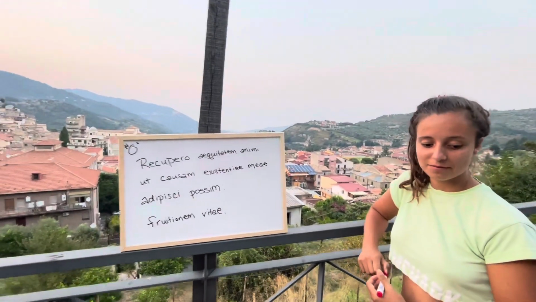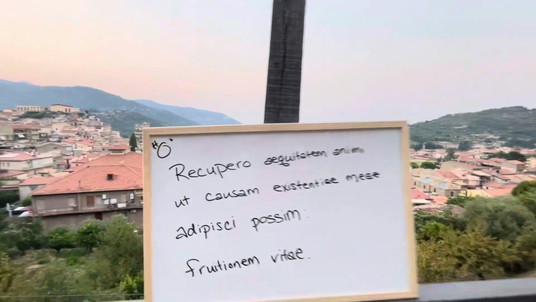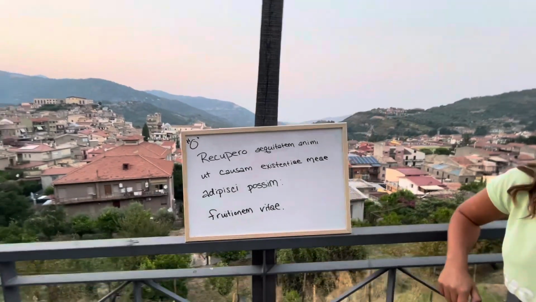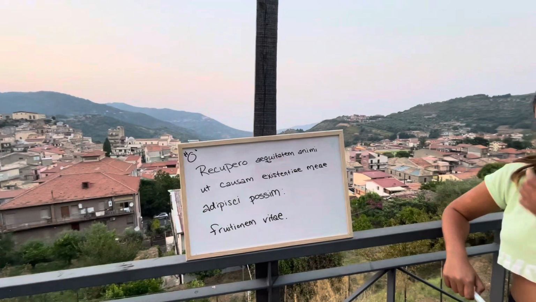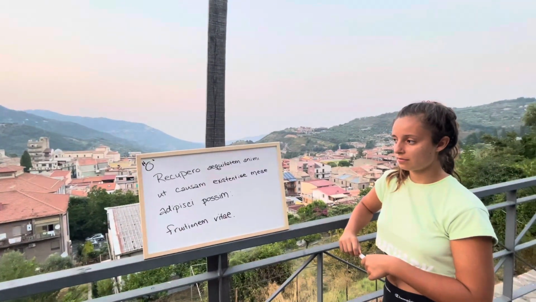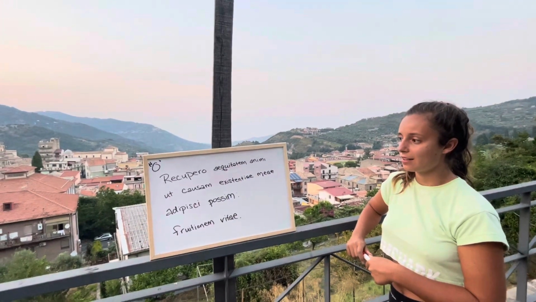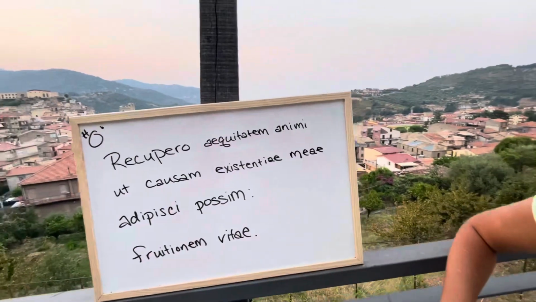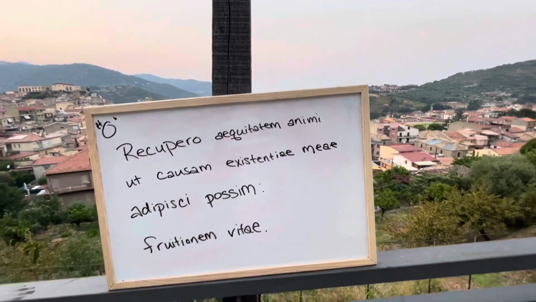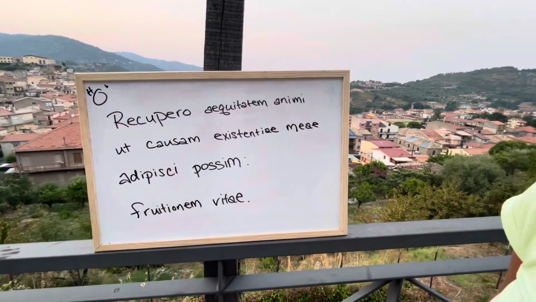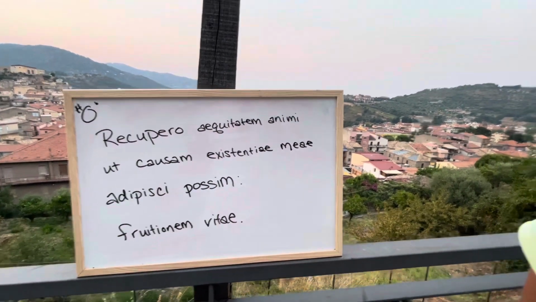So, Latin lesson number 2, we're going through Law 0b. I reclaim my contentment so that I may attain my reason for coming into existence. The second half of Law 0 of the Metu Netter. I read it again in Latin. Recupero aequitatem animi ut causam existentiae meae adipisci possim fruitionem vitae.